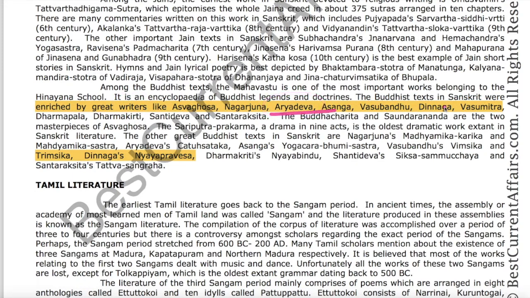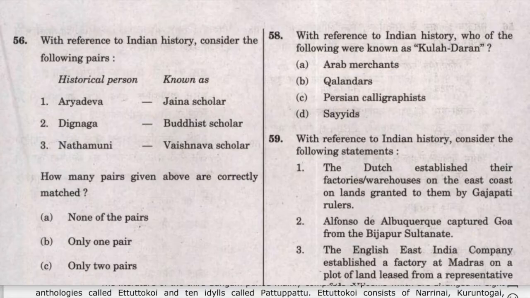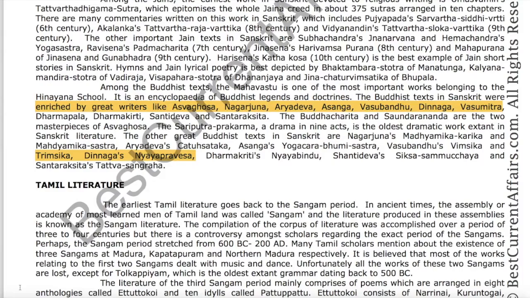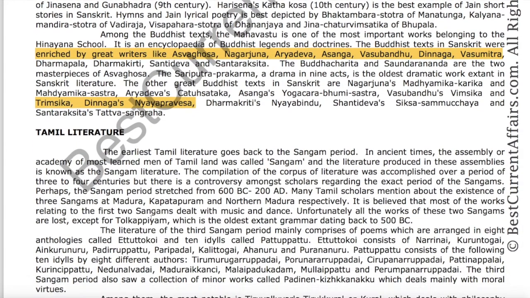So Aryadeva was a Buddhist scholar. Therefore, one is wrong. Now take the second one. Dignaga, Buddhist scholar. This statement is correct. On the same page, here it is mentioned, the other great Buddhist texts in Sanskrit are, and Dignaga's Nyaya Pravesha is mentioned here. So Dignaga was a Buddhist scholar.